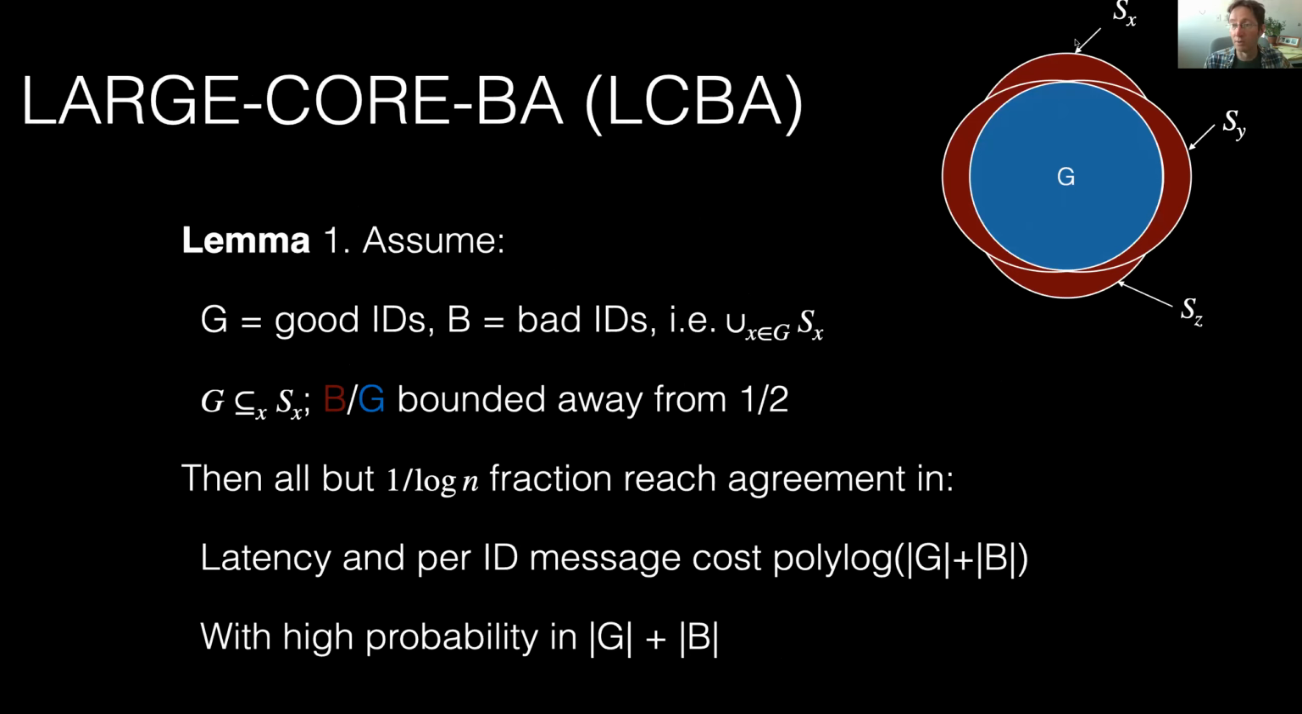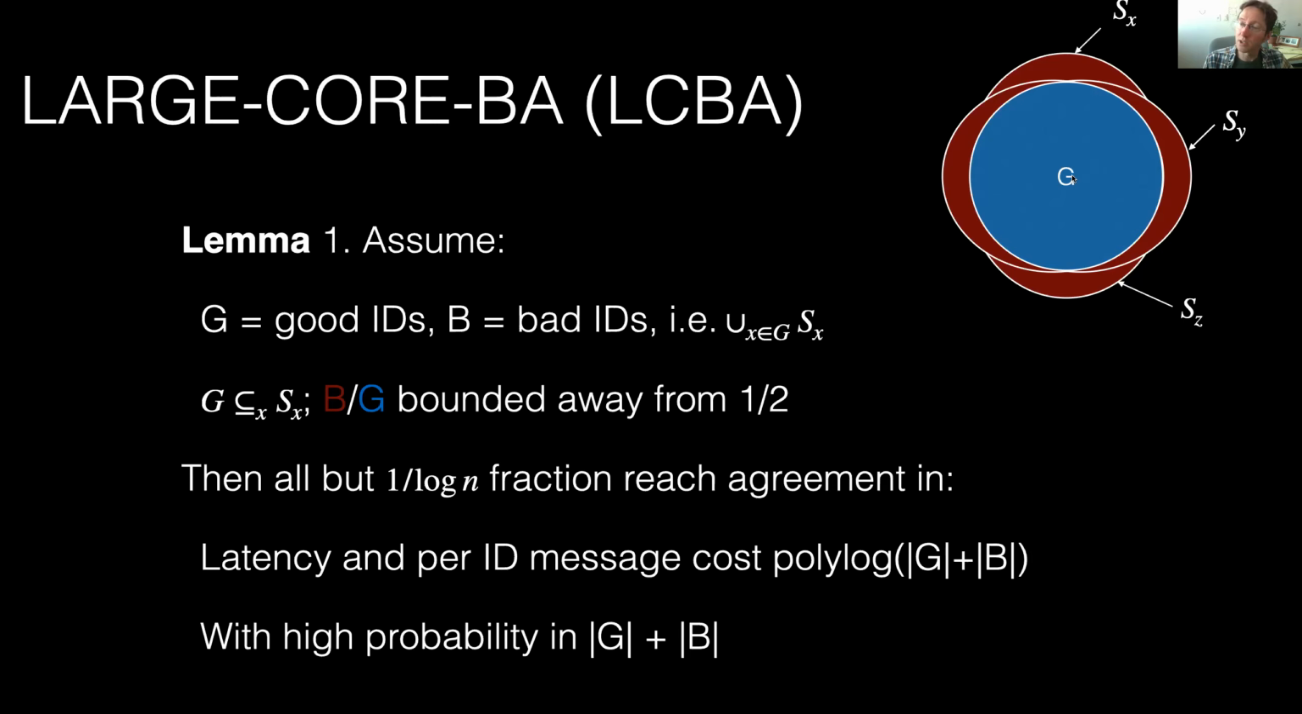Here's a picture of LargeCoreBA. Here I have the views of 4 good IDs. They have to contain a large core of good IDs. So this is this core G. This is all the good IDs that are active that sent out their IDs in the initial step of our implicit agreement problem.